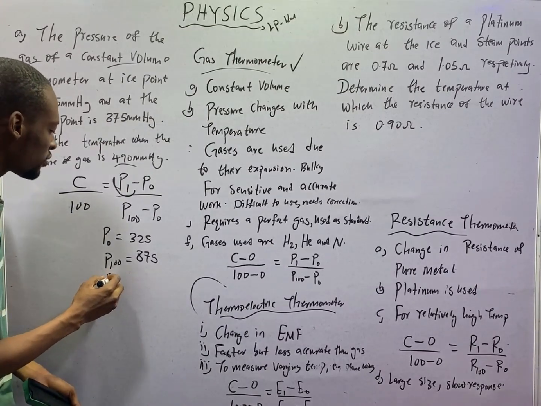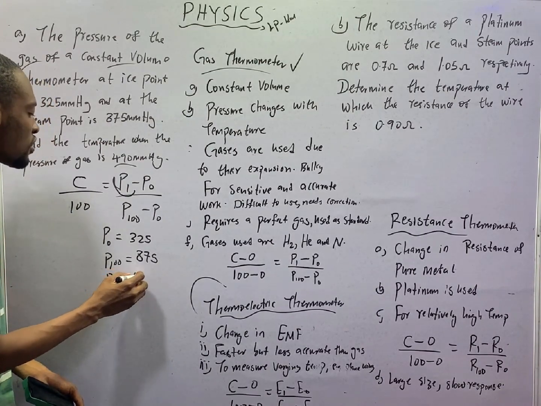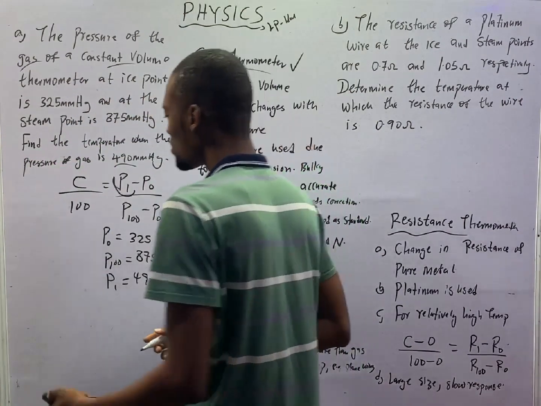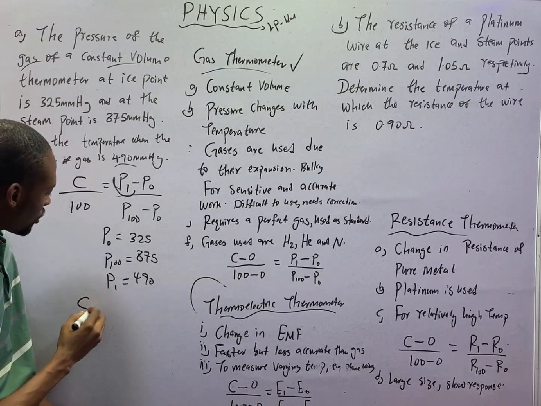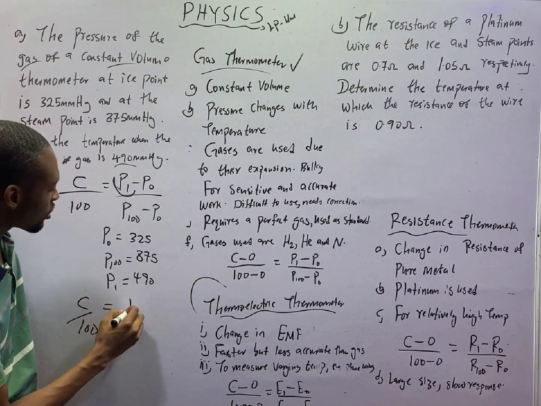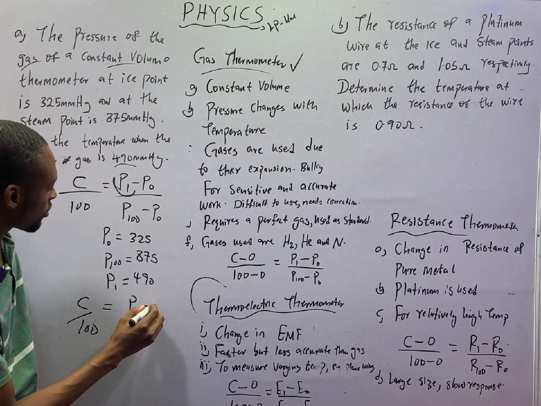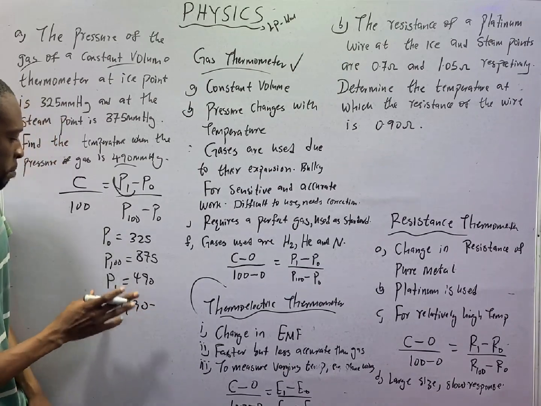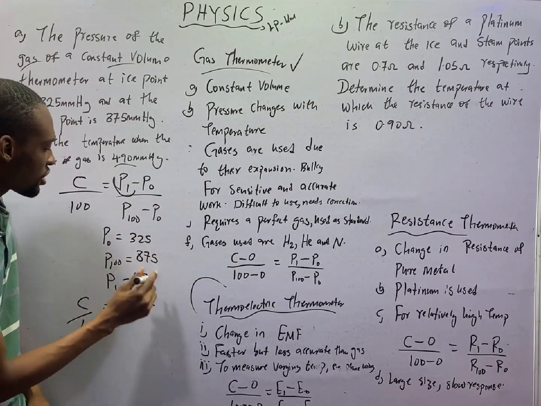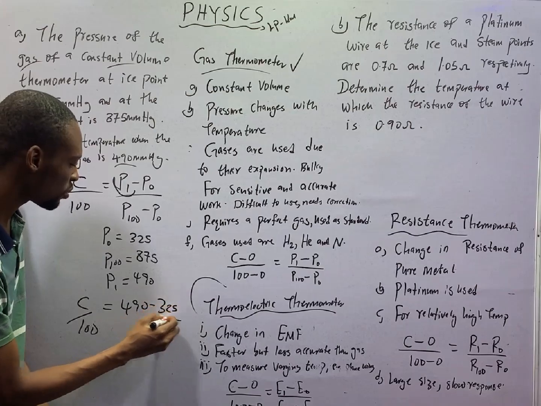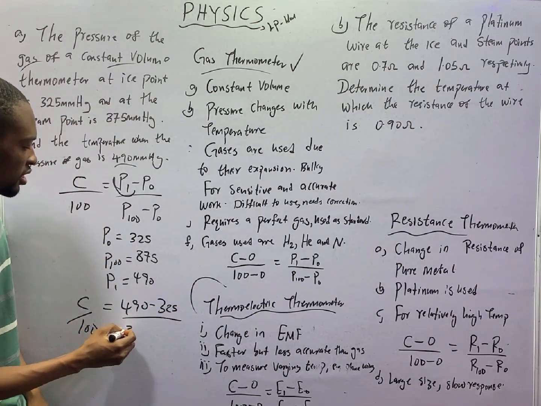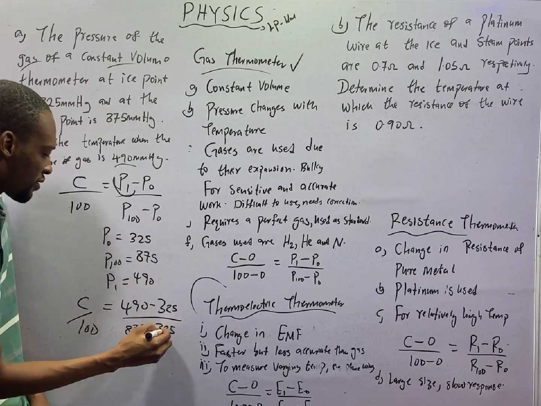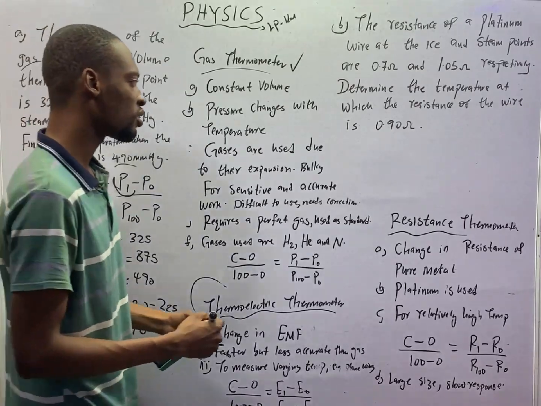Now, the pressure given, or P1, is 490 millimeter of mercury. Substituting, you have C over 100 equals P1, which is 490, minus P0, which is 325, over P100, which is 875, minus P0, 325. From here, you'll be able to get your temperature.